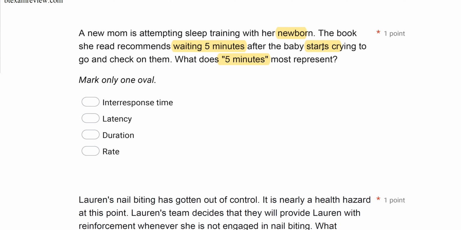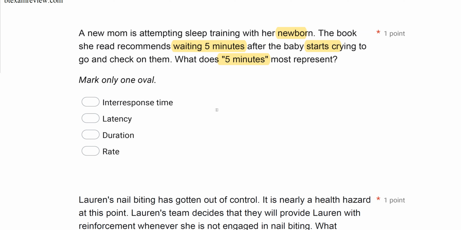It takes, or the mom waits, 5 minutes to respond to the SD. Think about if your alarm clock goes off and it takes you a minute to get out of bed, latency is 1 minute. So that's the time in between the SD and the first response. Be careful with duration. Duration is also timing, as latency and interresponse time are, but duration has to do with how long a response lasts. We're not measuring how long the crying lasts. We're not measuring how long the mom's response lasts. We're measuring how long it takes in between that SD and the response. So be careful not to mistake duration for latency and interresponse time. If you don't understand that, that's okay. Go back and review. And then rate, of course, has to do with frequency. We don't have any frequency. We can't have a rate.